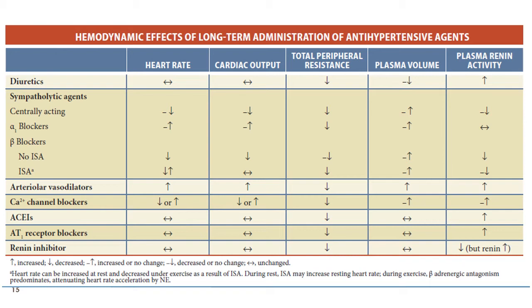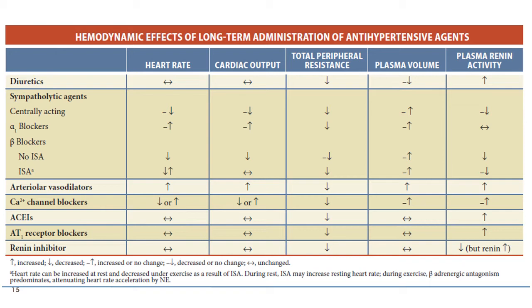Among the sympatholytic drugs, the centrally acting drugs decrease the heart rate, cardiac output and the total peripheral resistance because of decrease in the sympathetic activity. However, there is reflex increase in the plasma volume, and the sympatholytic activity is also reflected in the form of decrease or no effect on the plasma renin activity.